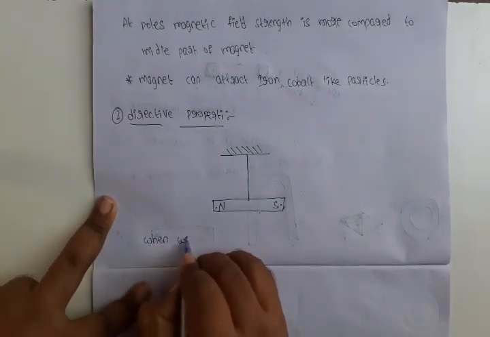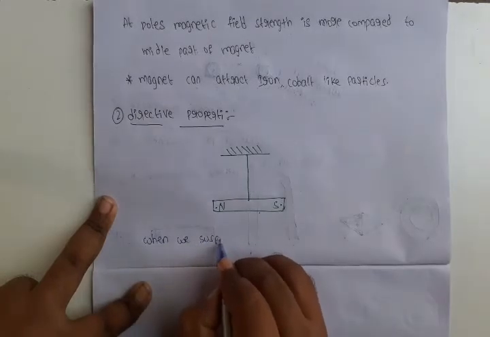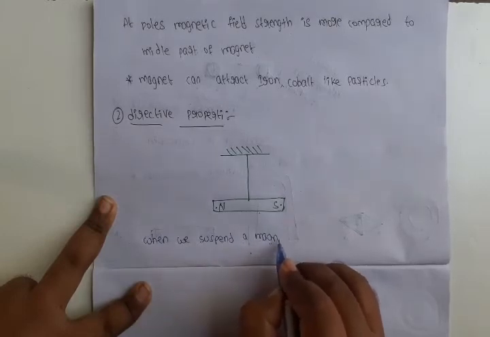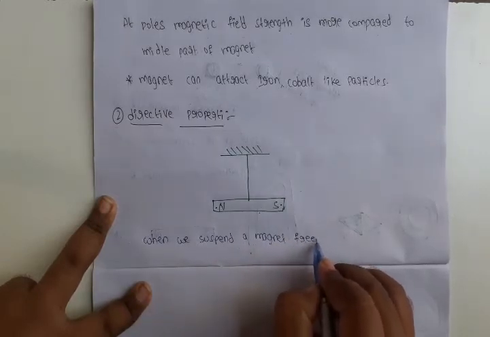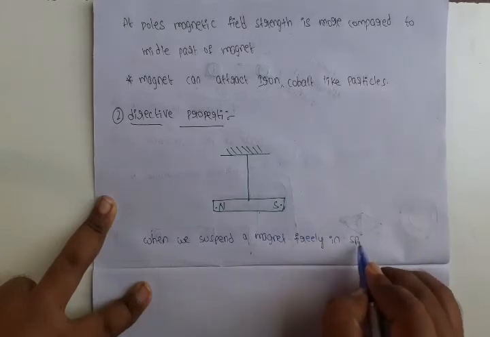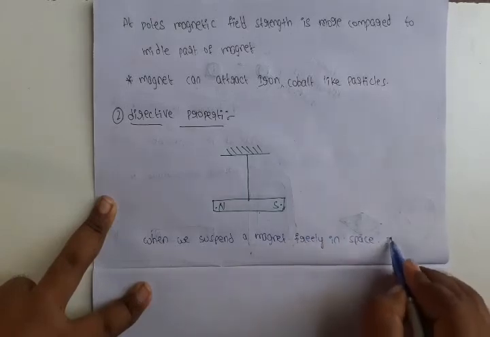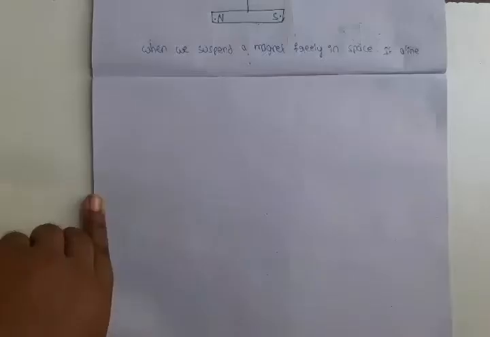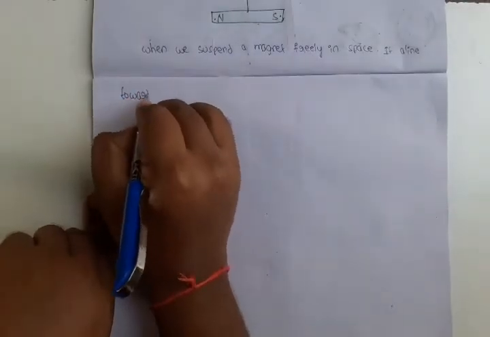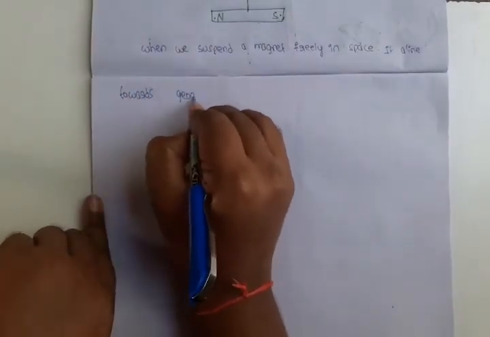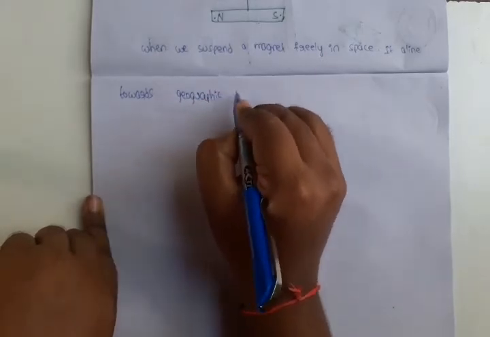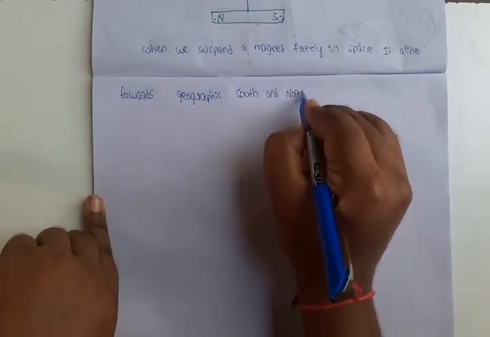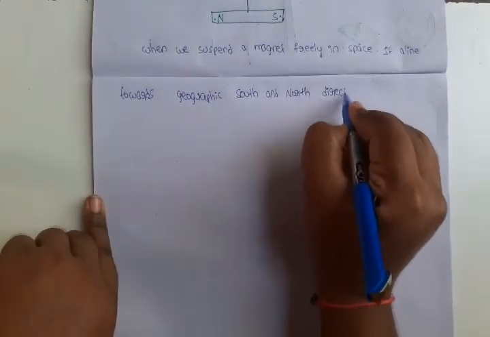When we suspend a magnet freely in space, what happens? It aligns towards the geographic south and north direction.